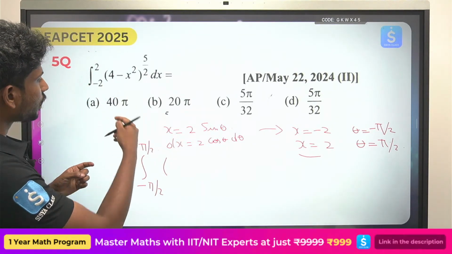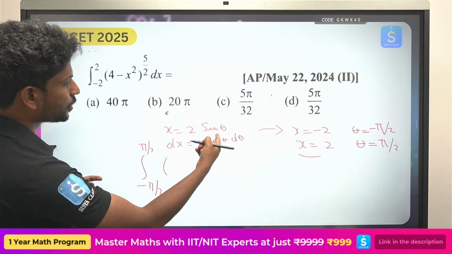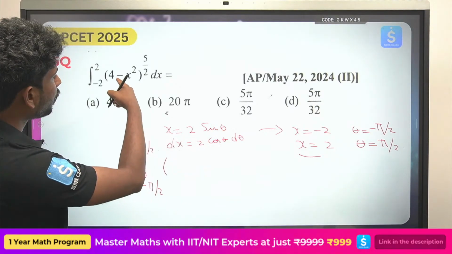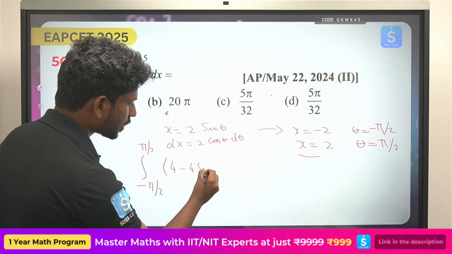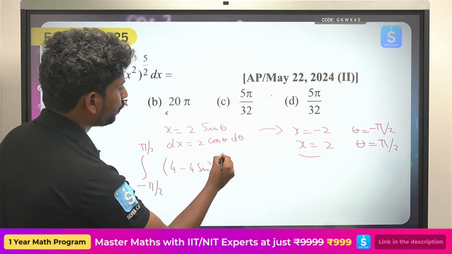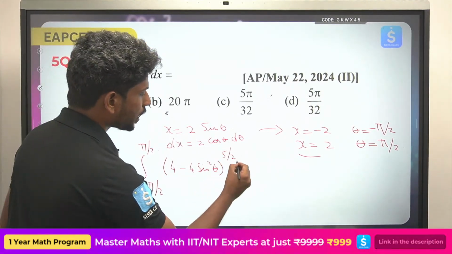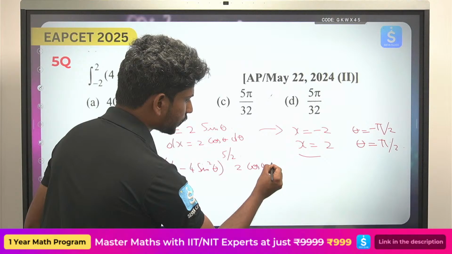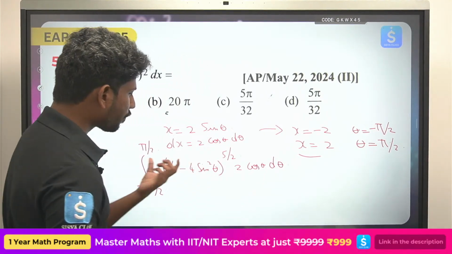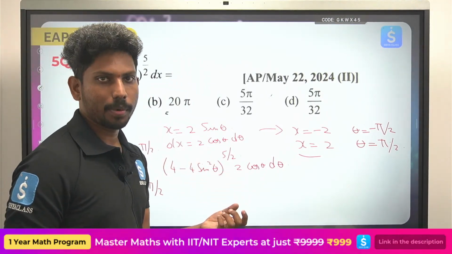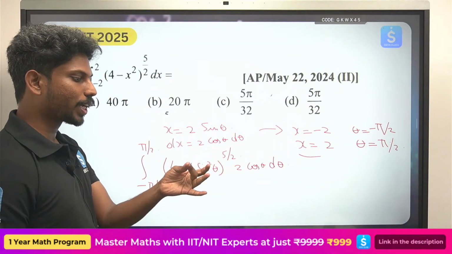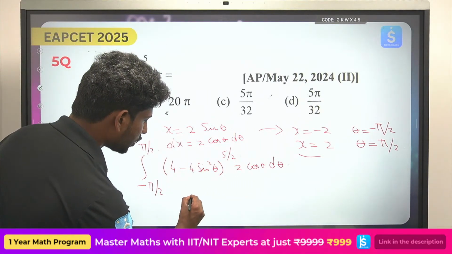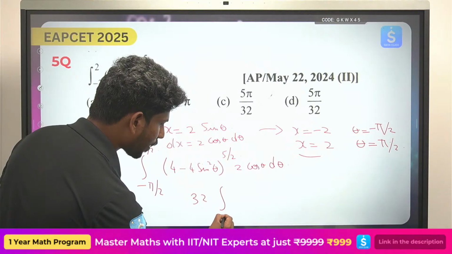From here, what can we write? 4 minus, since I have taken the substitution 2 sin theta, that will become 4 minus 4 sin square theta, (4 minus 4 sin square theta) power 5 by 2, into dx, which is nothing but 2 cos theta d theta. If you take 4 common, 4 power 5 by 2 you can write as 2 square, so 2 power 5, which is 32. So I have 32, integral from minus pi by 2 to pi by 2.